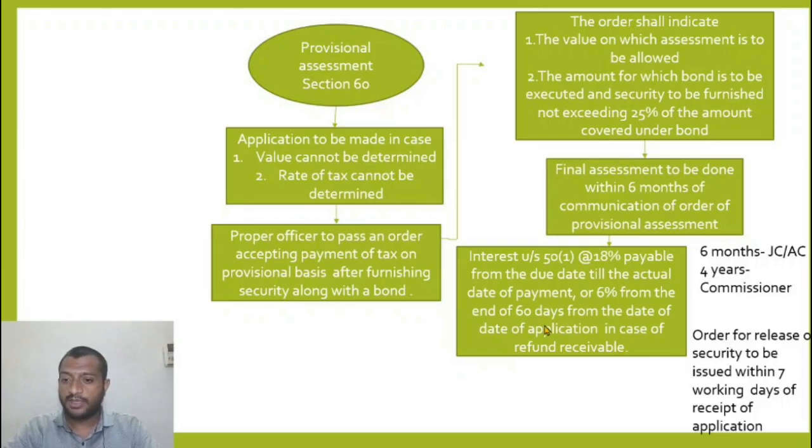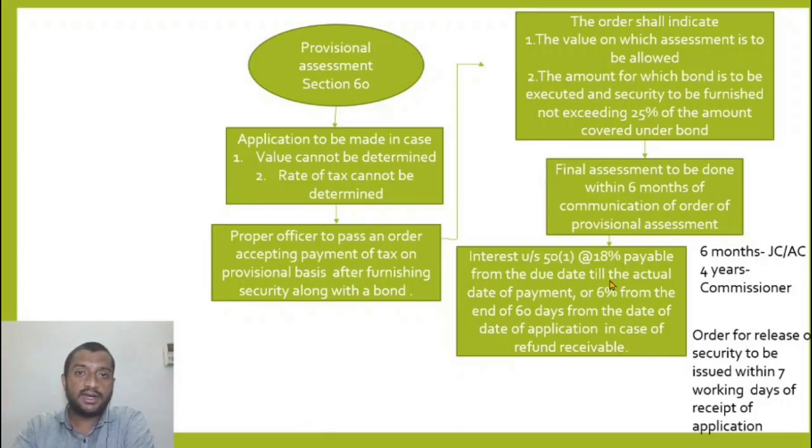6% from the end of 60 days from the date of application in case of refund receivable. So if I need to get amount, so I paid excess on provisional assessment. Now I need to get a refund from the government. So that refund will have a lower rate, obviously. It will have 6% interest, from which rate, not the due date of making payment, it is 60 days from the date of making an application for refund. From that day onwards, refund interest will start counting. But this is unfair, but that is how it is.